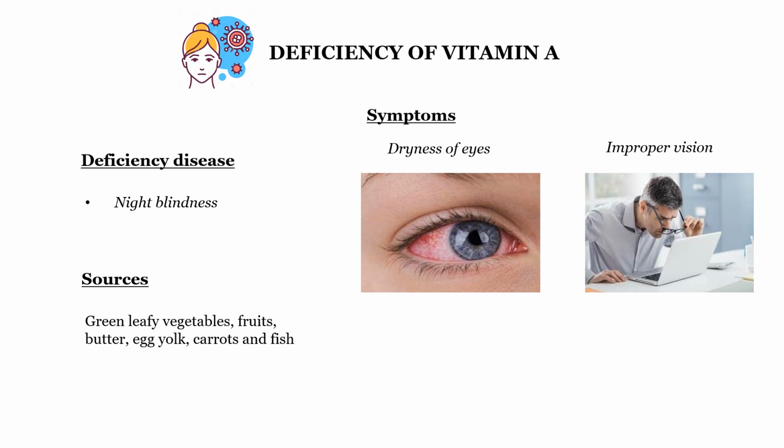So how can you cure this disease? By eating lots of green leafy vegetables, fruits like papaya and mango, butter, egg yolk, carrots and fish.